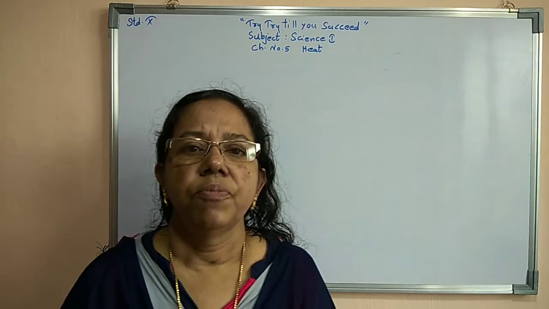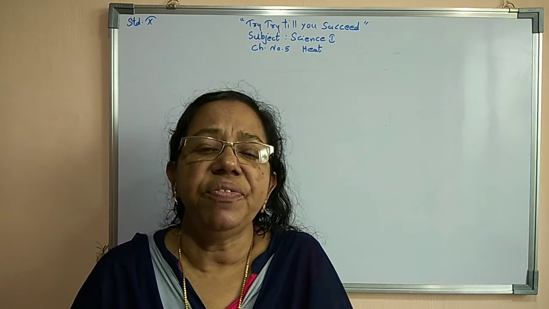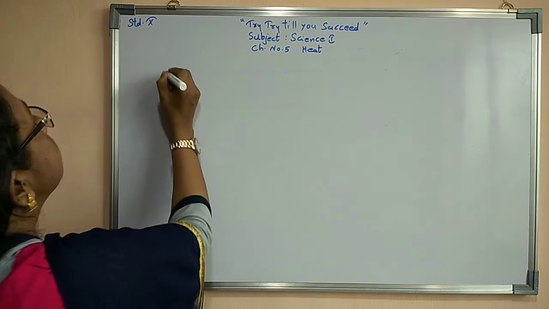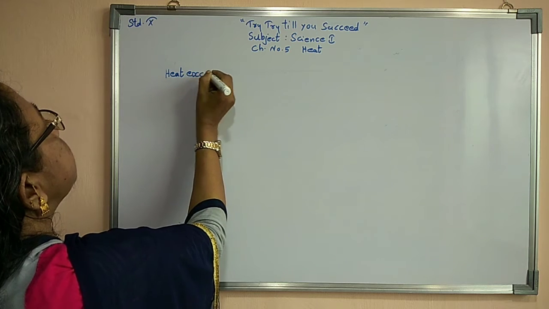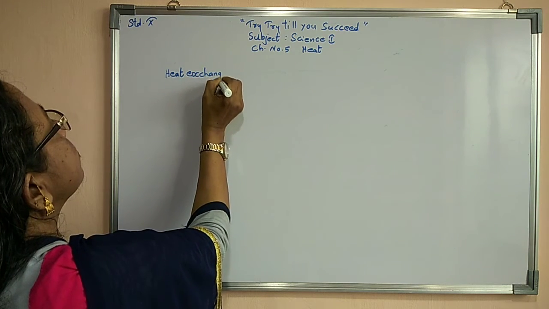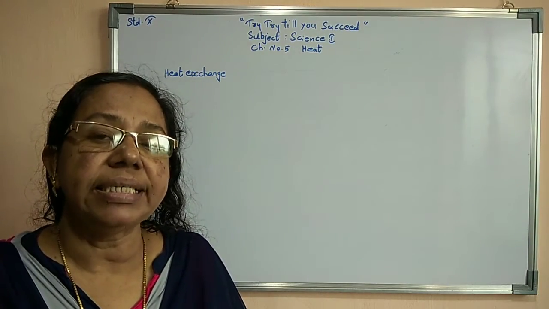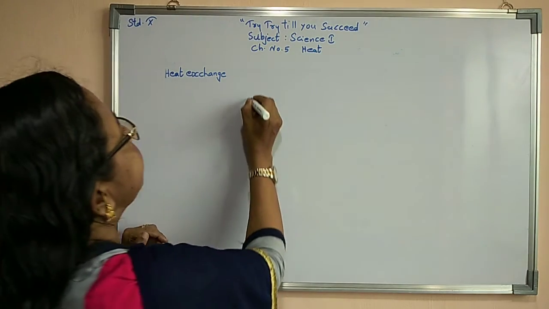What is heat exchange? Heat exchange we will study with the help of an example. Heat exchange is a principle. For that, one example I am showing you.